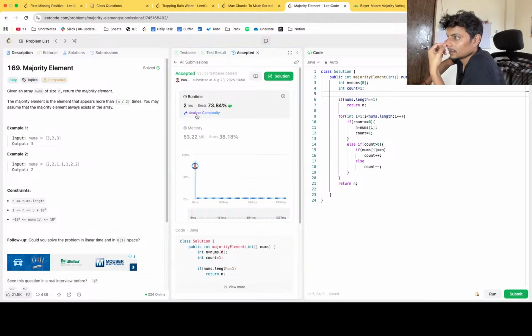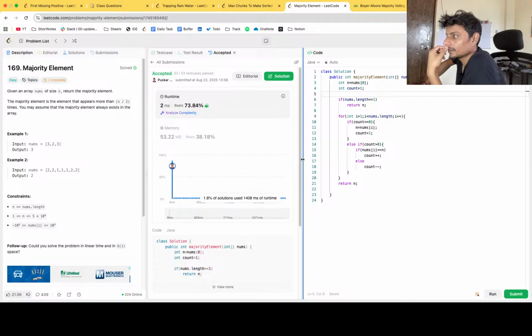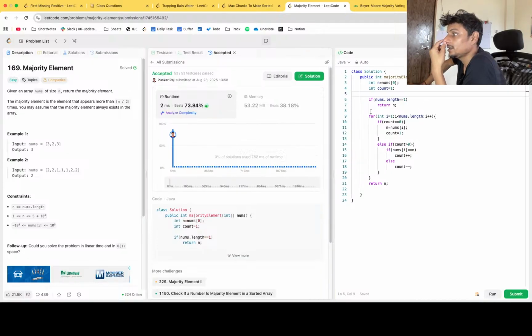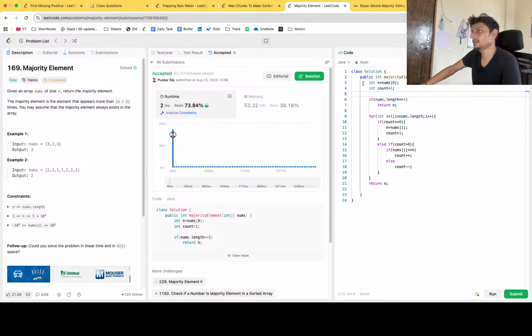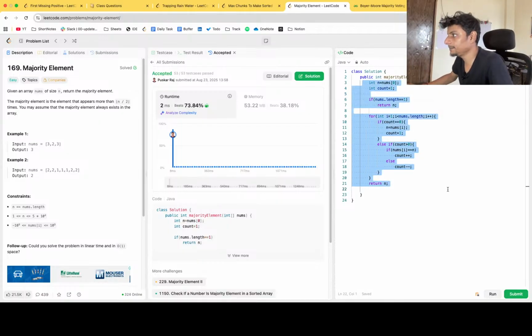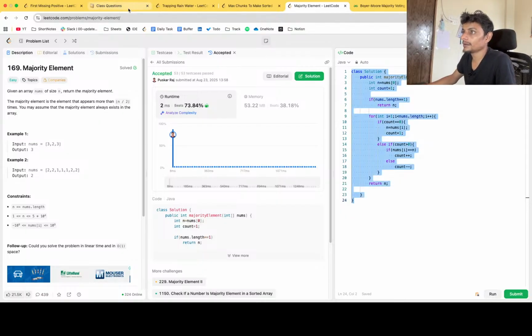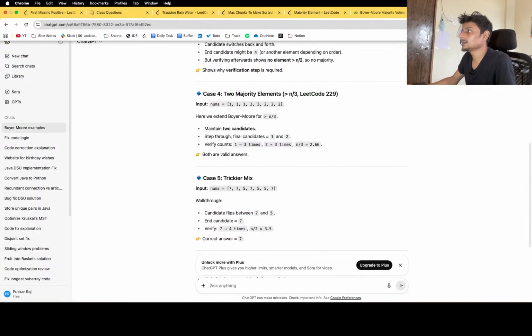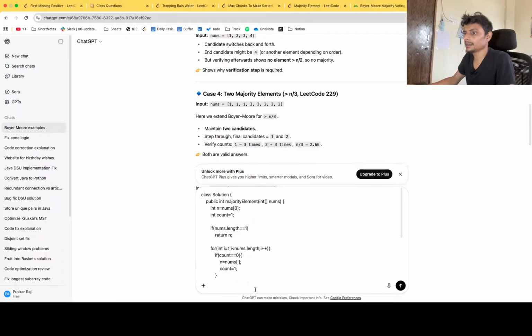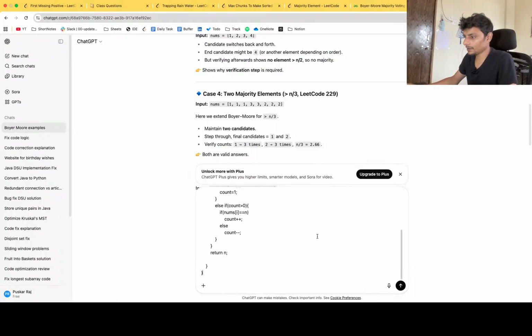And see, have a look, literally in order of n time, this is the best. Even if we go to ChatGPT, copy paste this and say optimize this code, it will say that it's the most optimized code.